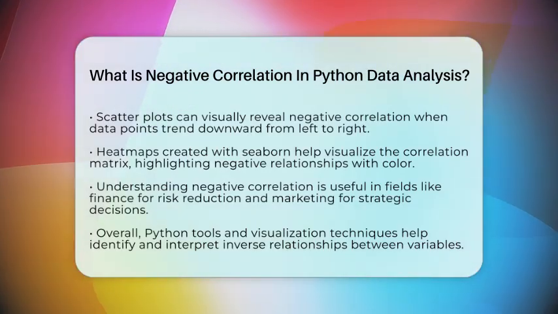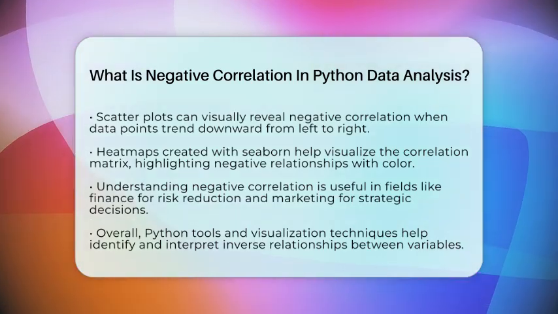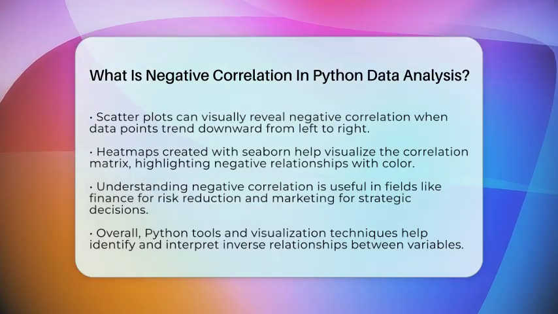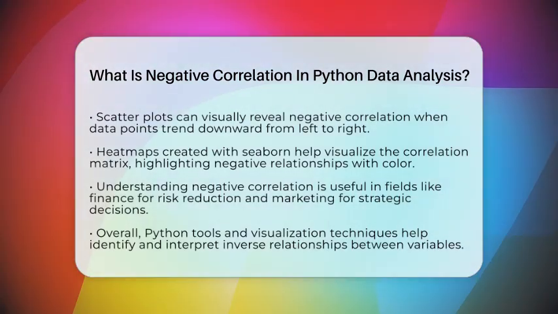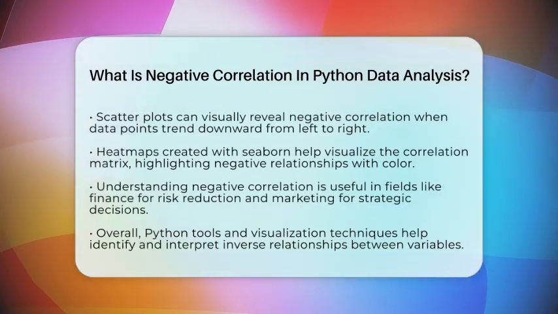In summary, negative correlation in Python data analysis is about measuring and understanding how two variables tend to move in opposite ways. Using correlation coefficients and visualization tools, you can spot these inverse relationships clearly and use that knowledge to make smarter choices.